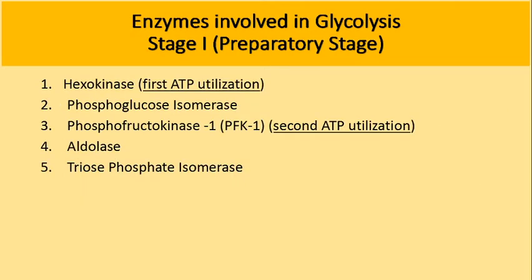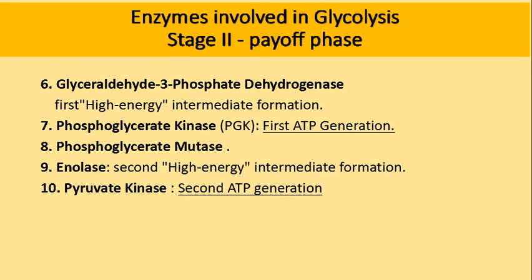Enzymes involved in the preparatory stage include hexokinase, where the first utilization of ATP will occur, and the second enzyme, phosphoglucoisomerase, followed by phosphofructokinase 1, where the second ATP utilization will occur. Then the aldolase enzyme will split. It's a cleavage enzyme. Then triose phosphate isomerase. These are the 5 enzymes involved in the preparatory stage.